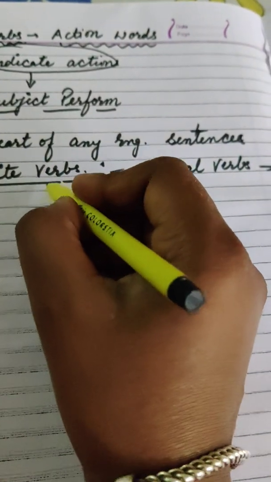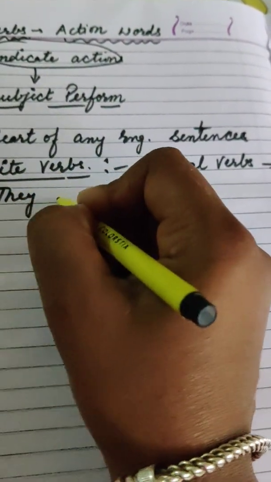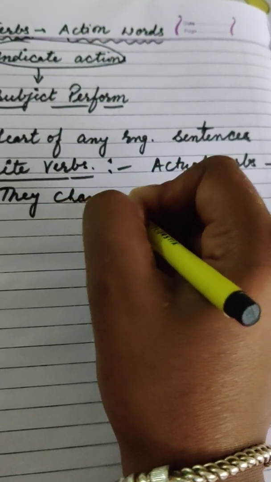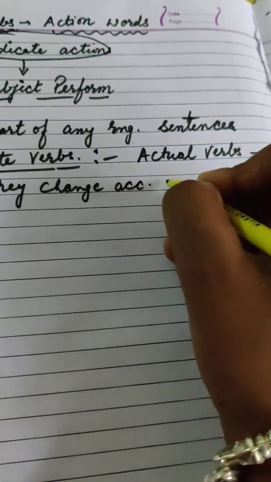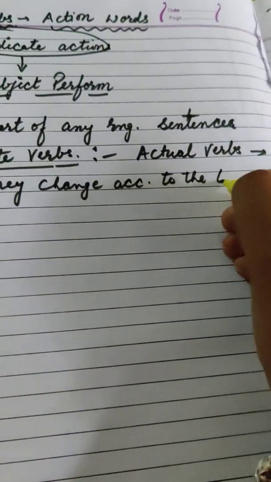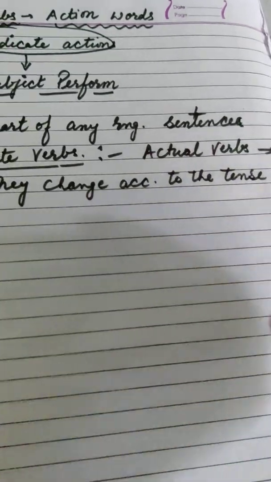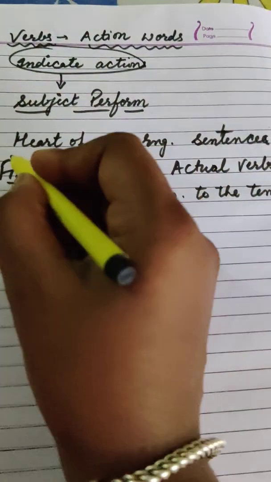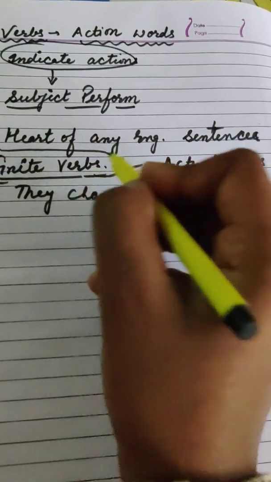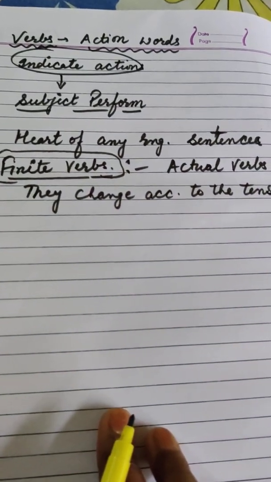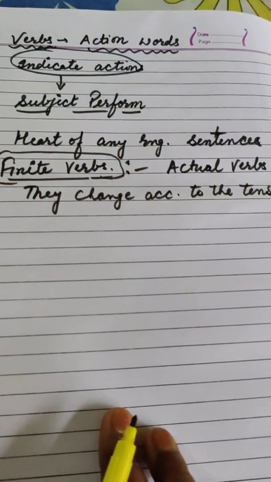And they change according to the tense. So be careful. Finite verbs are those verbs which change according to the tense and they are actual verbs.